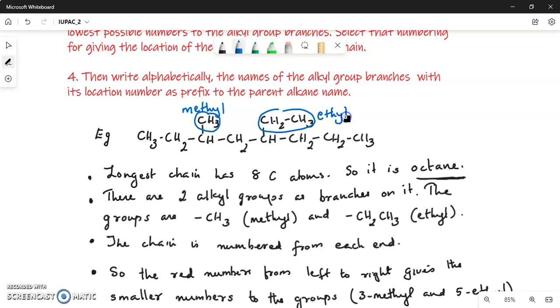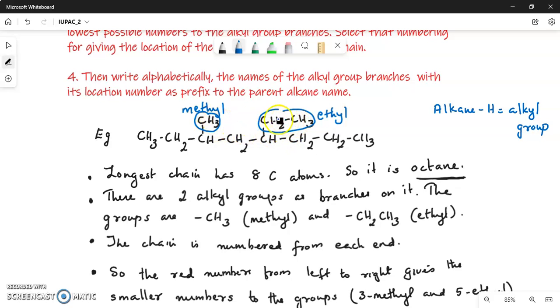So at this point you have to understand what we mean by an alkyl group. An alkane from which one hydrogen is lost is called an alkyl group. In this case, we have methane minus 1 hydrogen, which gives CH3. So this branch is methyl, and this is ethane minus 1 hydrogen, that means CH3CH2, that is, ethyl. So the 2 branches are methyl and ethyl.